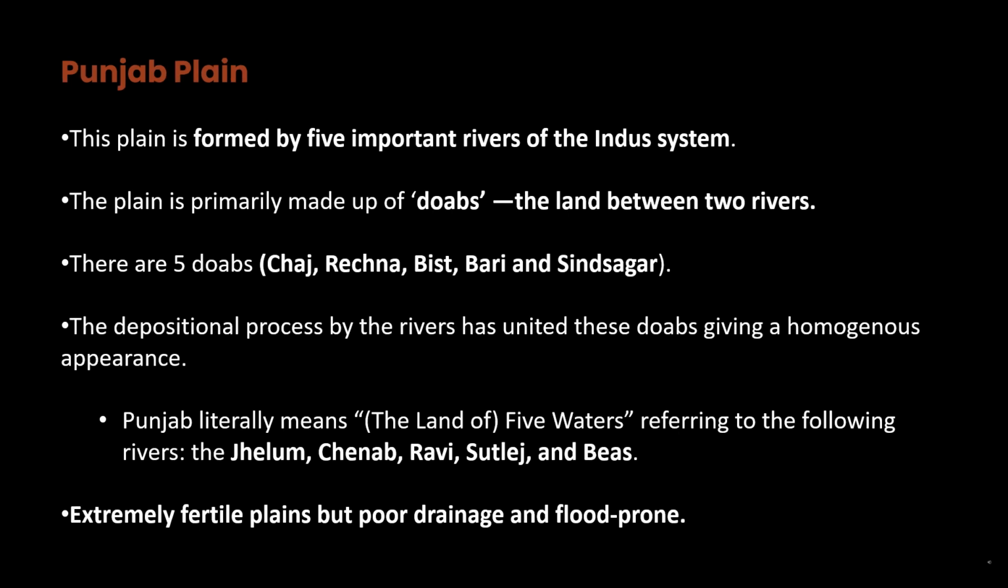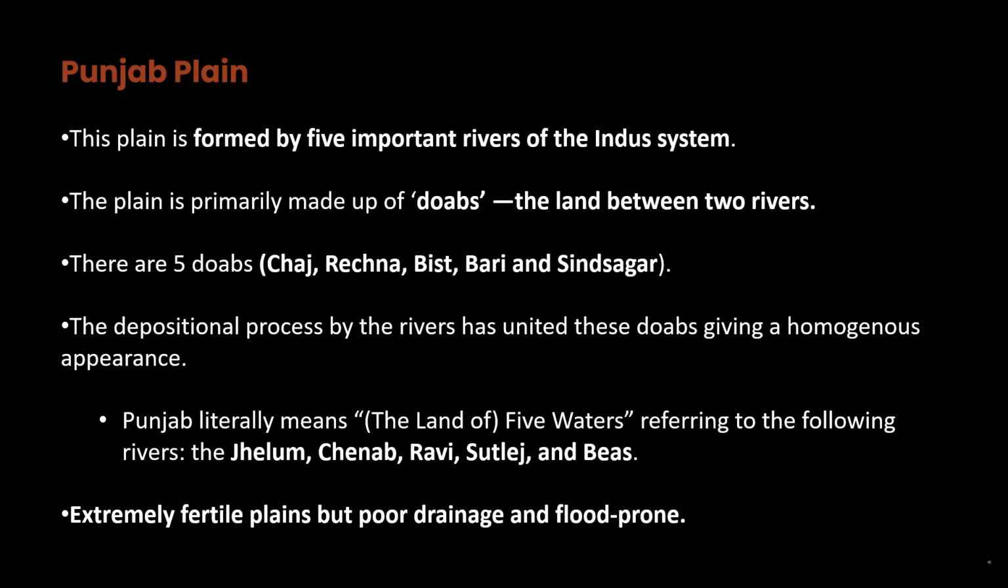Punjab Plain. This plain is formed by 5 important rivers of the Indus system. The plain is primarily made up of Doabs, the land between 2 rivers. There are 5 Doabs: Chaj, Rechna, Bist, Bari and Sind Sagar. The depositional process by the rivers has united these Doabs, giving a homogeneous appearance. Punjab literally means the land of 5 waters, referring to the Jhelum, Chenab, Ravi, Sutlej, and Beas.